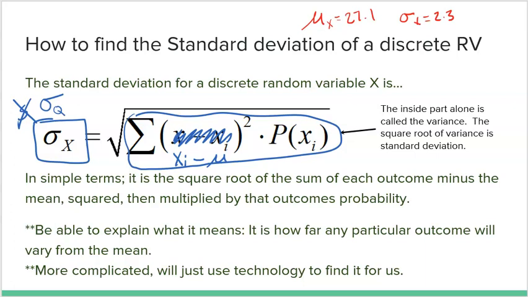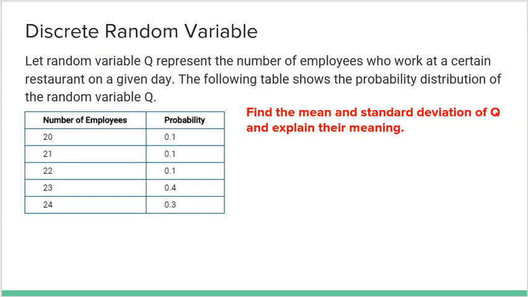All right, I will say that this formula for standard deviation is a little bit more complicated, but just give me a couple moments. I am going to teach you in this video how you could use your calculator to do all of the work for you. All right, so let's do it by hand first, because then if you do it by hand, you'll at least appreciate the process. All right, so here's back to the example of how many people are at work on a given day at this restaurant. So we have the employees and we have their probabilities. So let's find the mean and let's find the standard deviation.